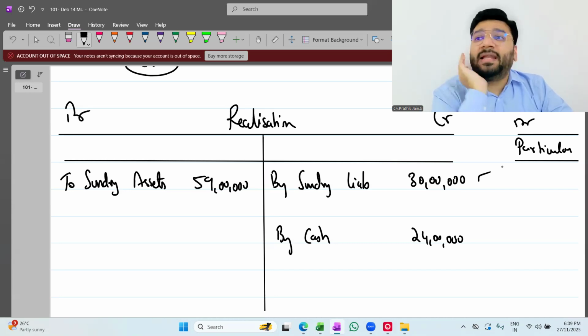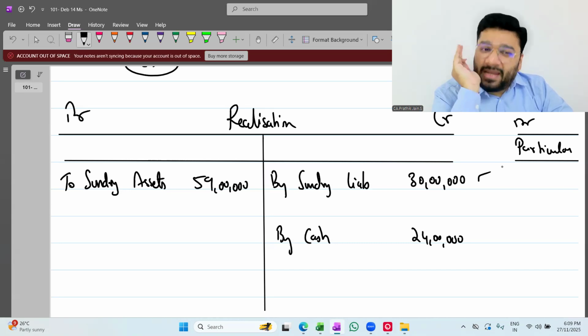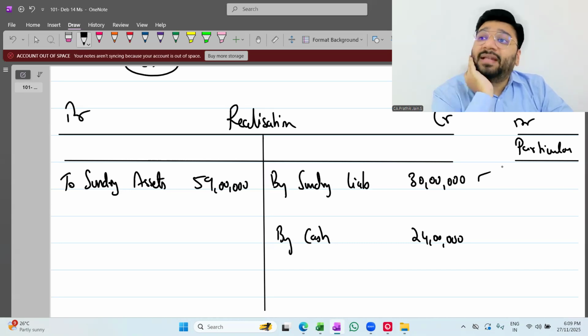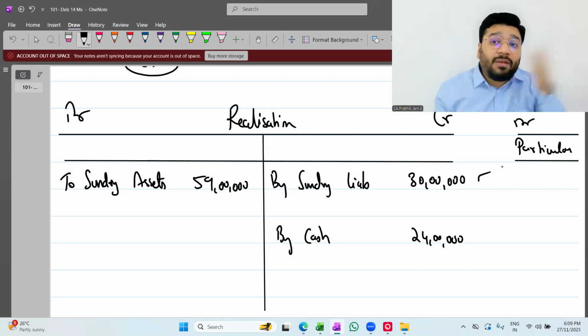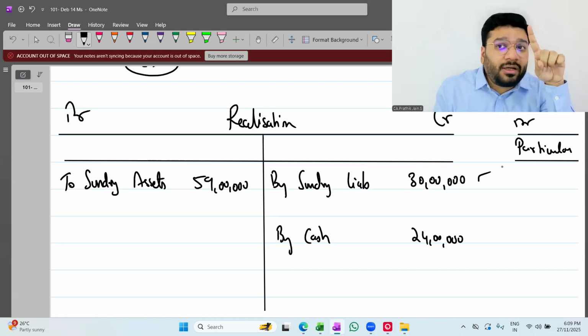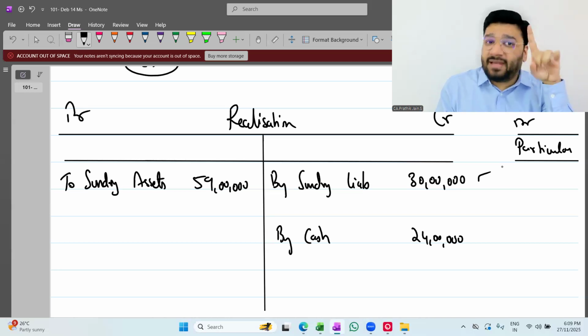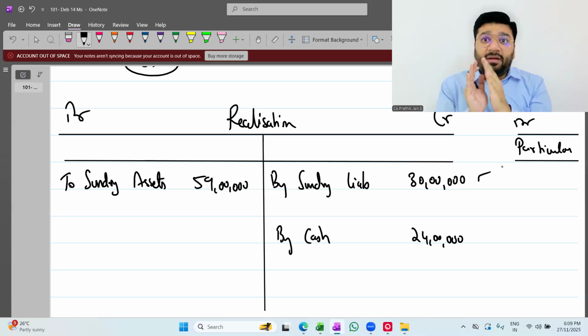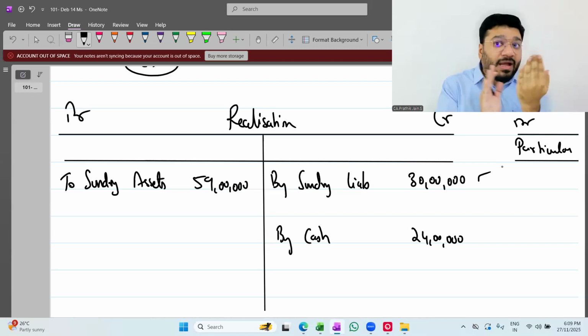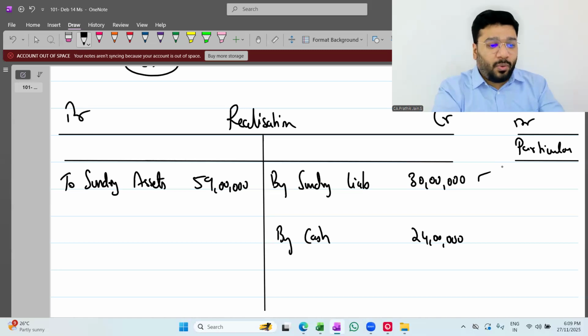And that person is solvent in our example. Means what? If any person out of GMW is having debit balance, if you ask him to bring money from home, he will bring without any hesitation. So once he brings money, with that money you can make the total payment. Got it, not got it? For now, for convenience, I'm passing one entry, but posting I'm doing only half part of it. Another half part posting I'm not doing. You know what is the entry?